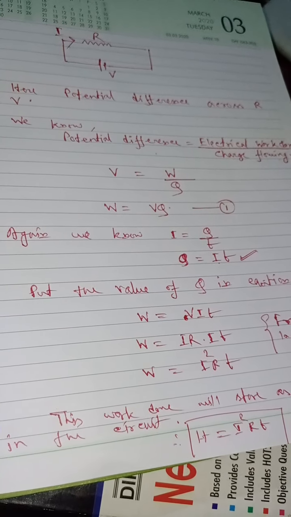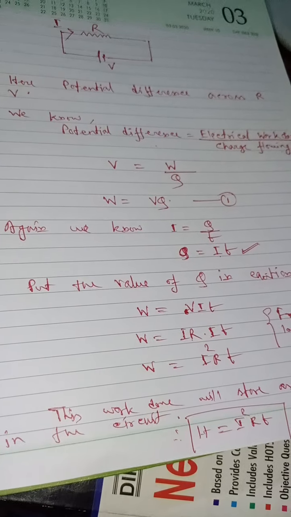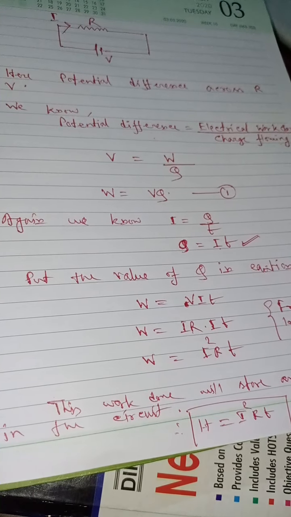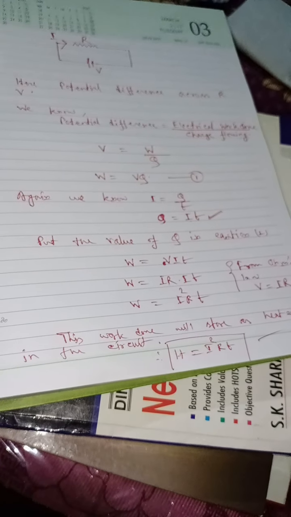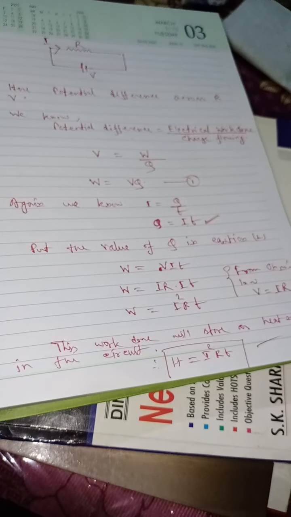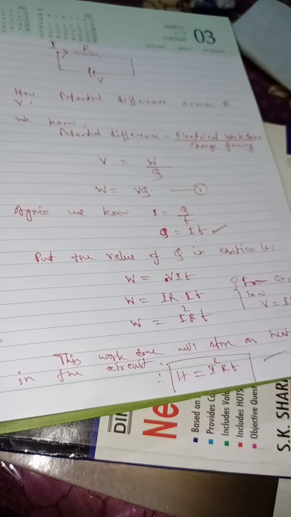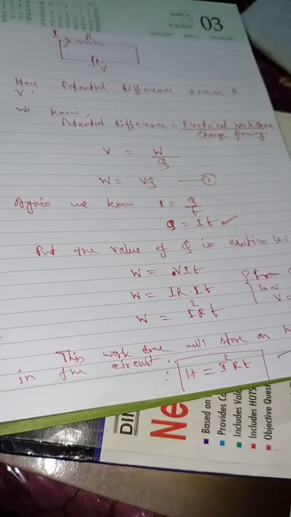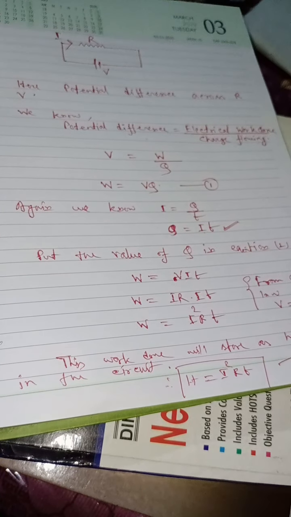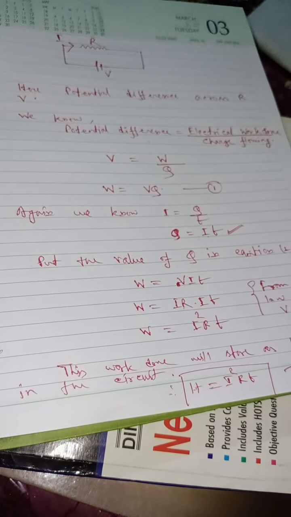So if the resistance R of the coil is more, then the heat produced will be more. So for the electrical appliances where the heating effect of electric current is used to produce heat, the resistance of the coil should be more.